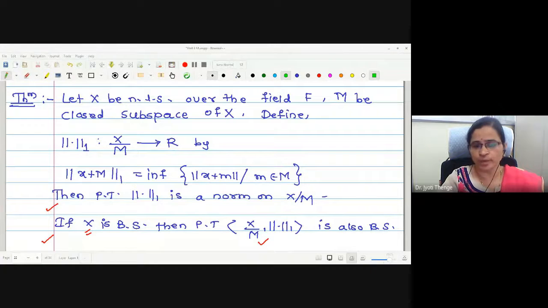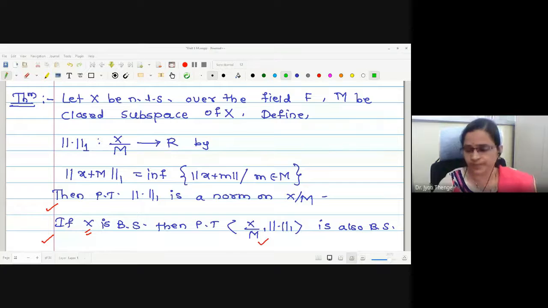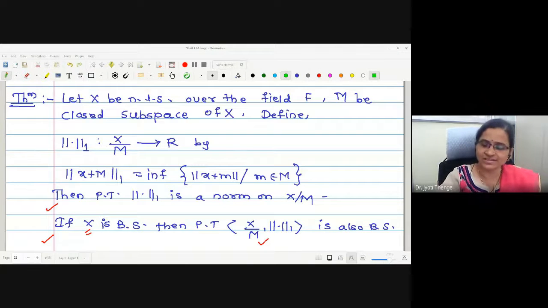Have you understood the geometrical interpretation of this norm X plus M? Yes, ma'am. If you have any query, you can ask. If not, shall I stop here?